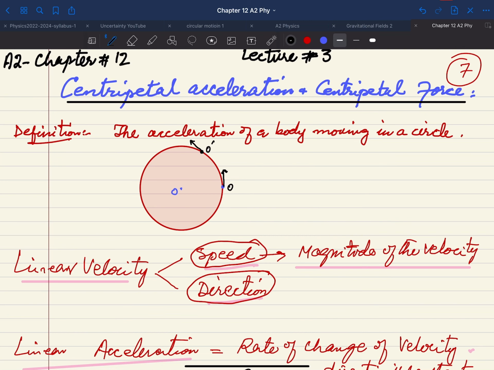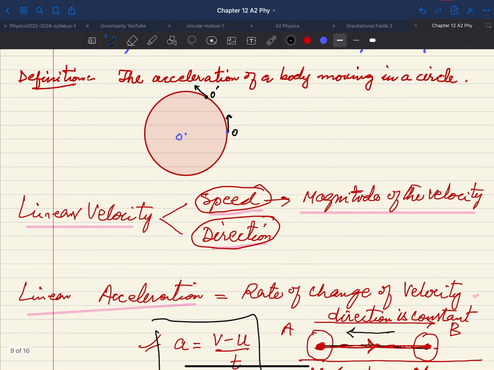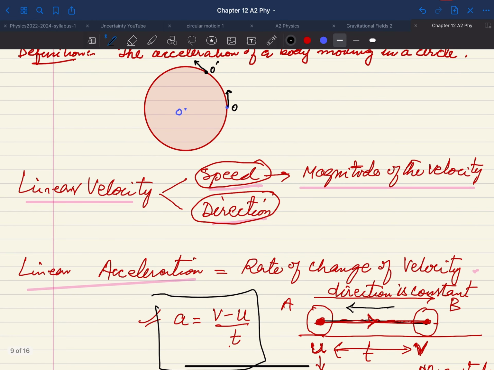Now as we have discussed before as well, velocity, or linear velocity if you are using the term linear velocity, is speed and direction. Or simply you can say that the linear velocity is a vector quantity. So it will have two parts. One is the magnitude of the velocity, and here we have the direction.